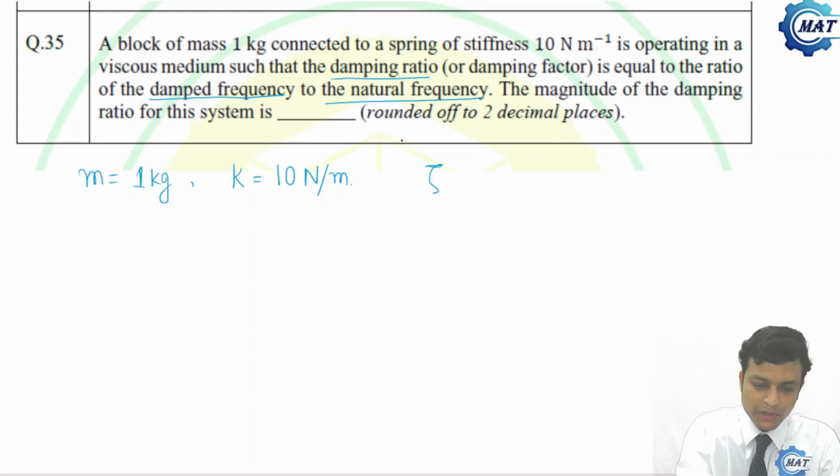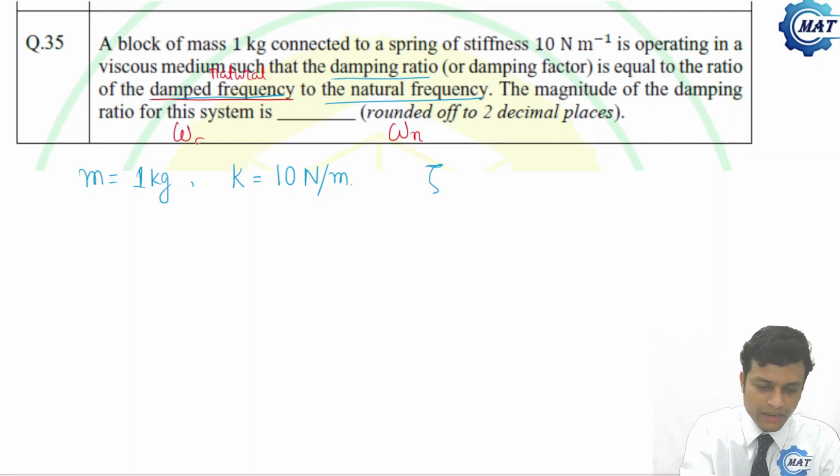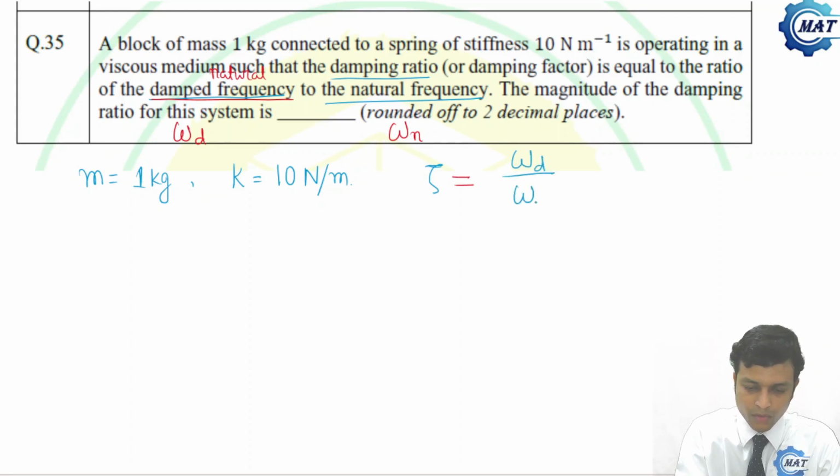What is natural frequency? We know that omega n, and this should be damped natural frequency, and that is omega d. So zeta is the ratio of omega d by omega n.